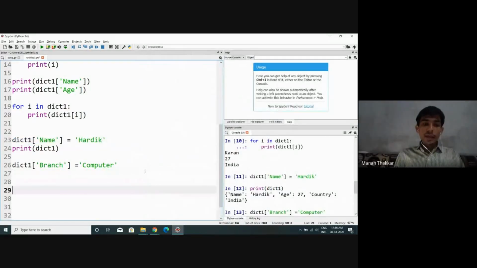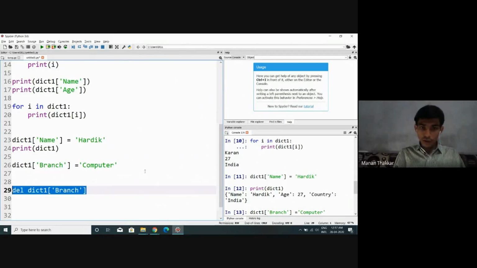Let's say if we want to delete something, so how can we delete? Look at this. In case of a list, we were performing the delete operation with the help of del, passing, let's say, dict1 with the index inside brackets. But as I have explained, in case of a dictionary, instead of an index, what are we supposed to pass? We need to pass the key as argument.